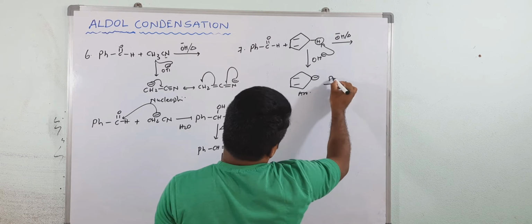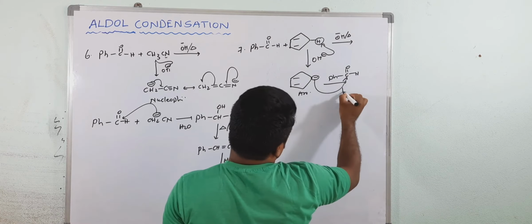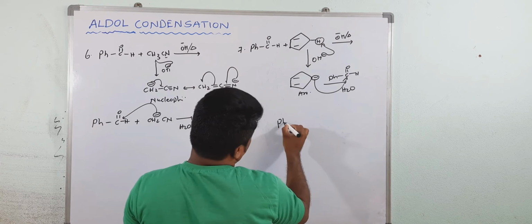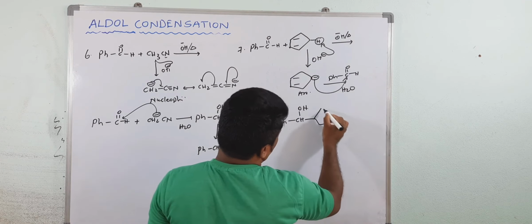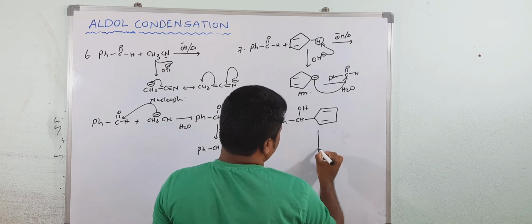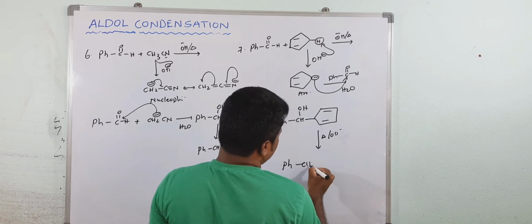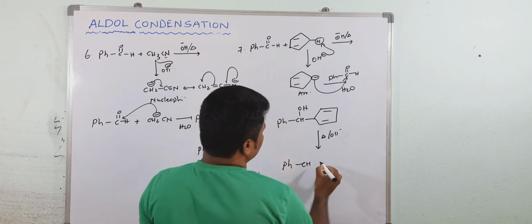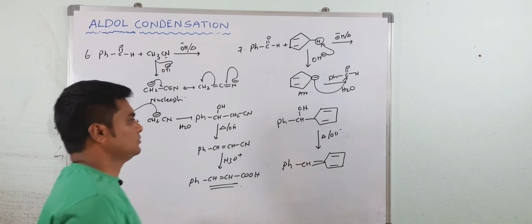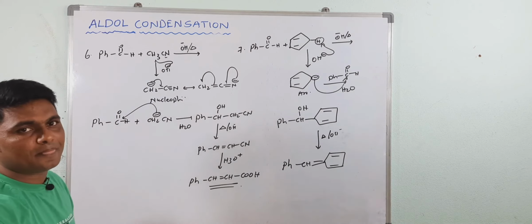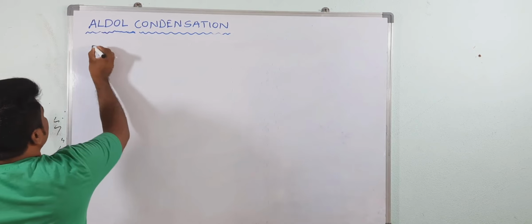Now it will react with benzaldehyde, and in the presence of water I directly write the product. This is OH, and this is the 5-member ring. After heating, removal of a water molecule will take place, giving CH double bond. This is the final product. Yes, understood? Write down.